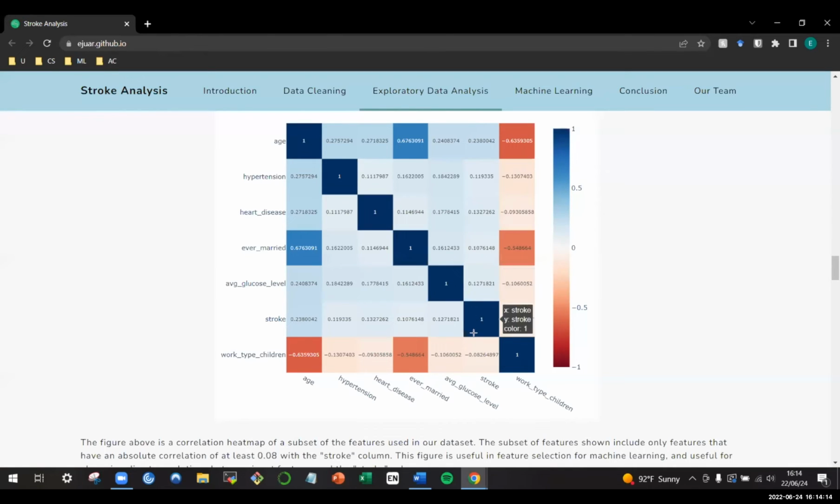This figure is useful in feature selection for machine learning and useful for observing direct correlations between input features in the stroke column. This would be useful for feature selection if something was very, very closely correlated, and we could just get rid of it because that would be redundant. And the one you see there, you don't need to pay attention to that.